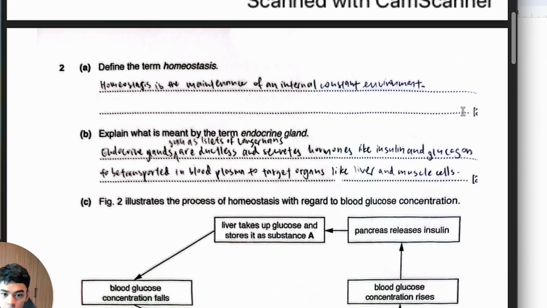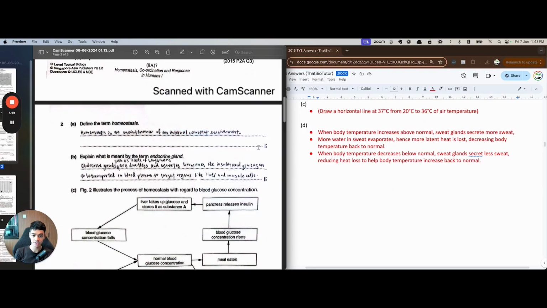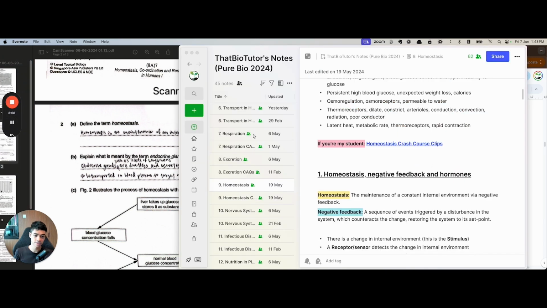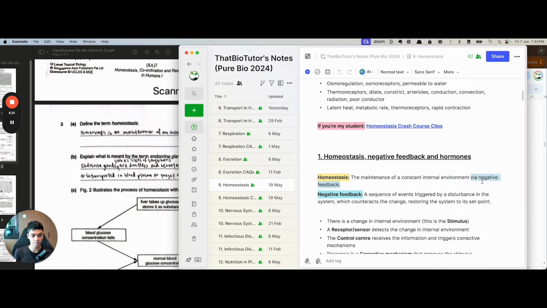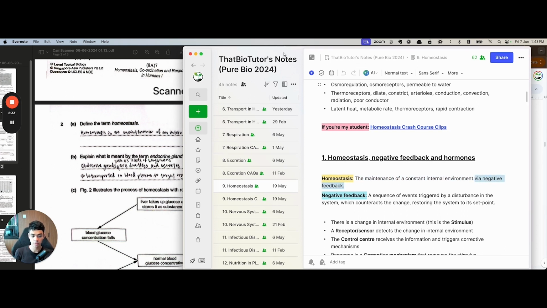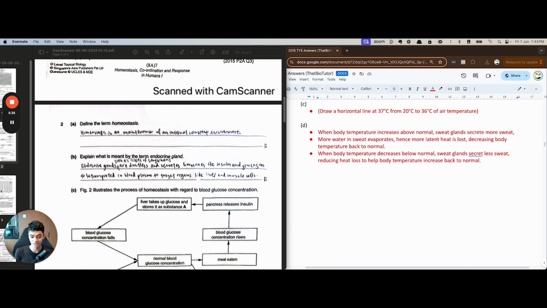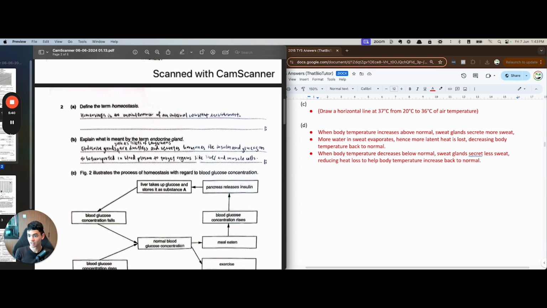For this question, it looks like it's 2 marks, right? Then homeostasis is the maintenance of a constant internal environment, right? Yeah, flip the words. And also, since it's 2 marks, let's add another part, okay? Using negative feedback. So via negative feedback. So you can see in our notes here, I recently updated this some months back. I added that thing, via negative feedback, to just give more substance to the answer to make them more willing to give us more marks.